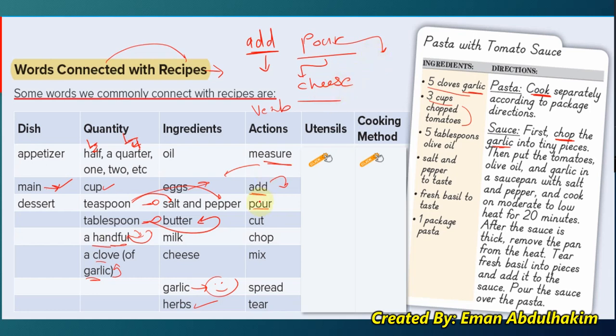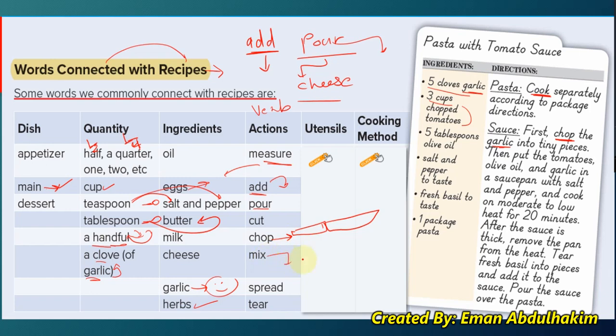Okay, chop. Do we chop eggs? Do we chop milk? What do we use to chop? We use a knife to chop. So we chop meat, we chop sometimes garlic, we chop vegetables.